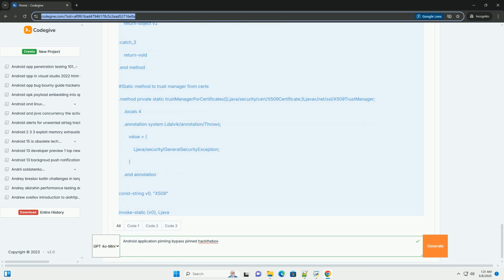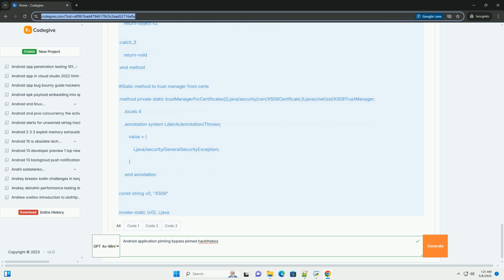You can do this by renaming the certificate with a .0 extension and placing it in /system/etc/security/cacerts/ and then rebooting the device. This step is critical for older versions of Android. Modern versions usually work without this step if the proxy is configured correctly.